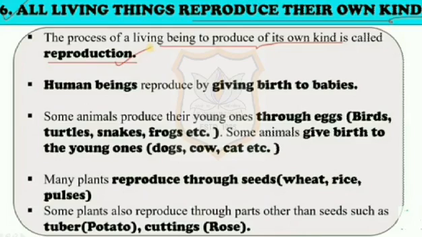Even many plants reproduce through seeds: wheat, rice, and pulses. Some plants also reproduce through parts other than the seeds, such as tuber, potato, cuttings, roots.